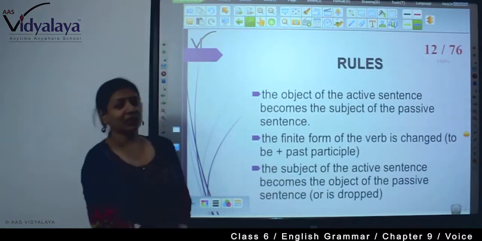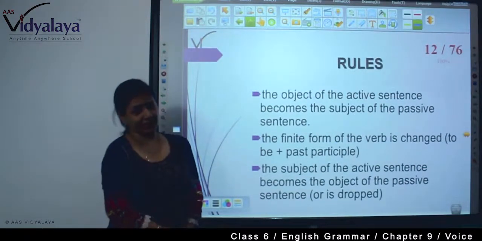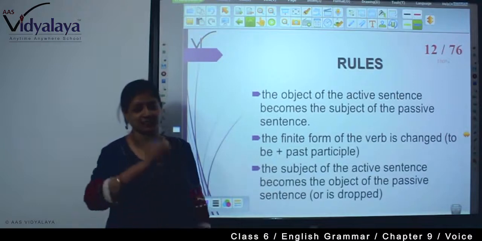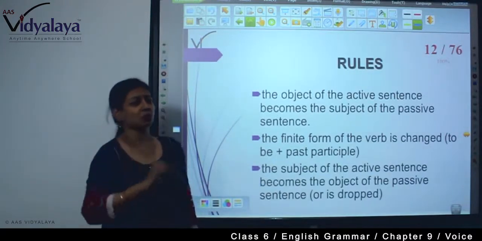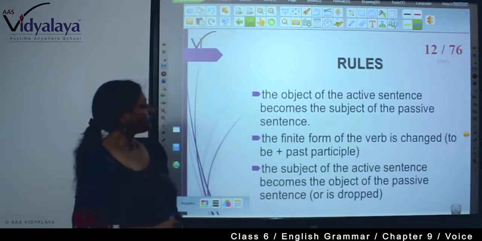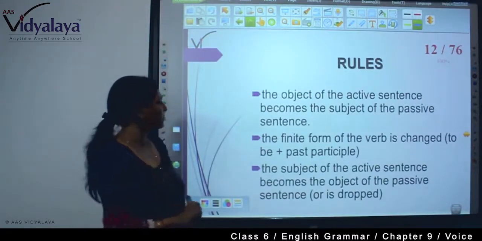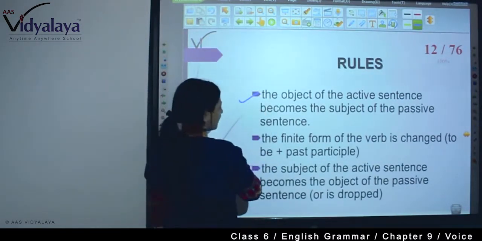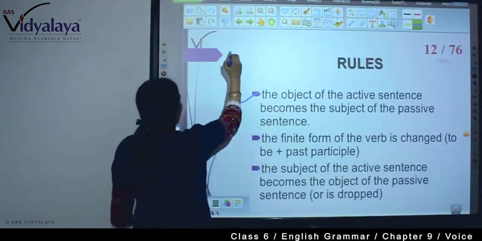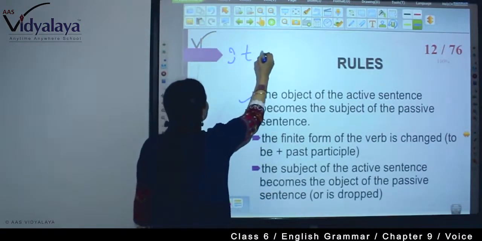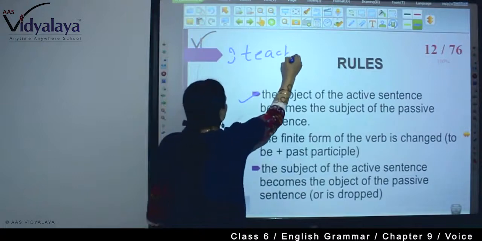Right? What are the rules of this active and passive voice? It's very important. There are certain grammatical rules that you need to follow. For example, first the object of the active sentence becomes the subject of the passive sentence. Here, how it is? I teach you.